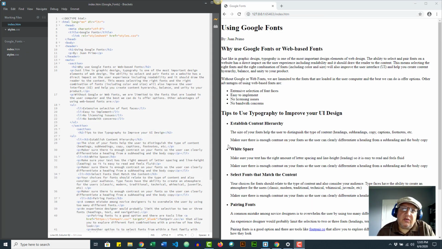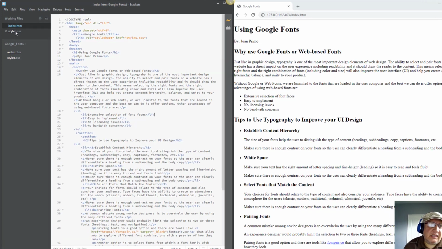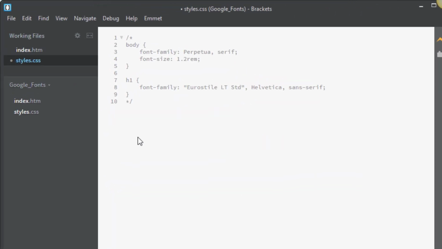So we're back to our setup, and today for this exercise I'm not using Brackets. Doesn't matter what you use, same thing. And I had enabled the auto preview here, so we can see the changes as they happen. Anyway, all right. So I also have a style sheet because I also want to show you something.